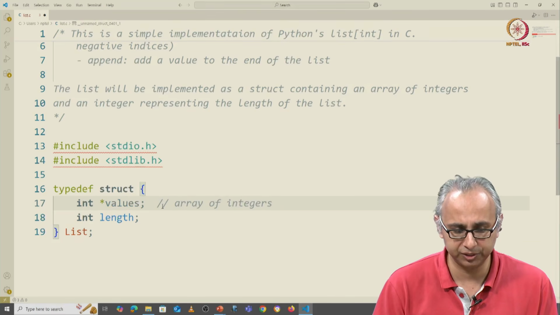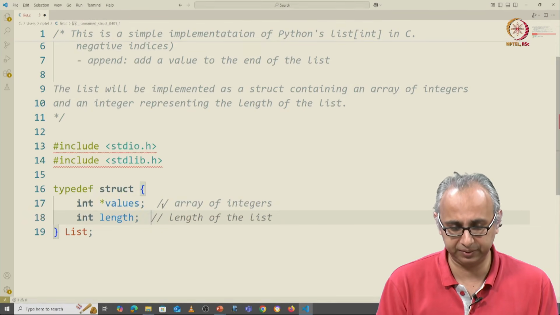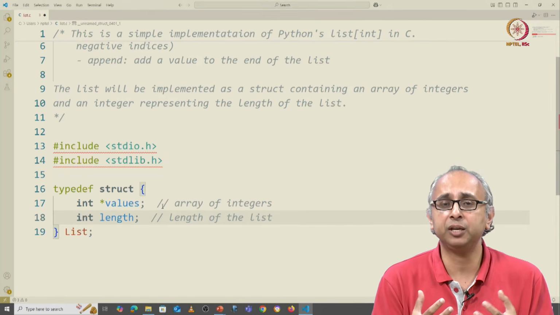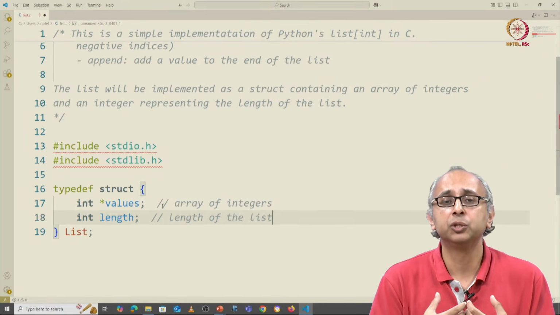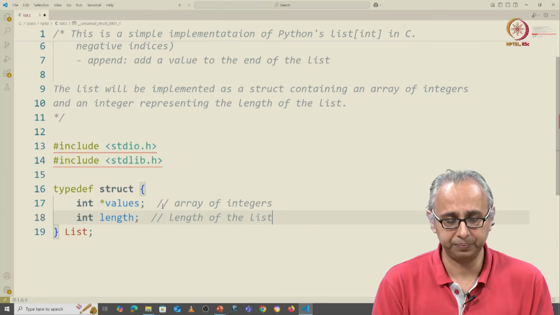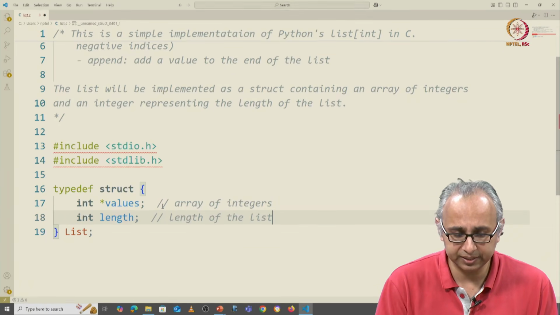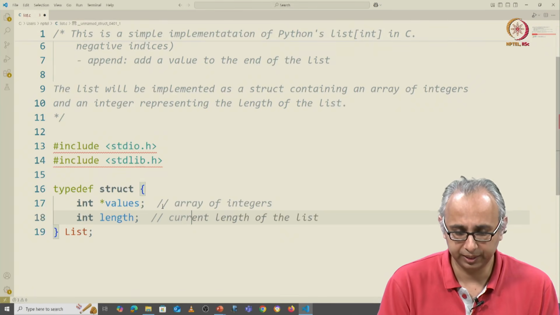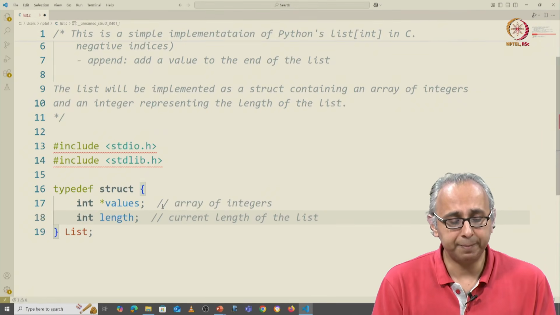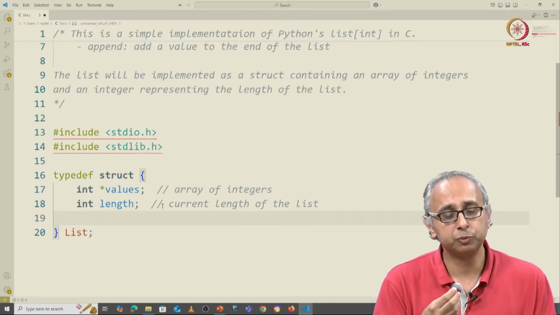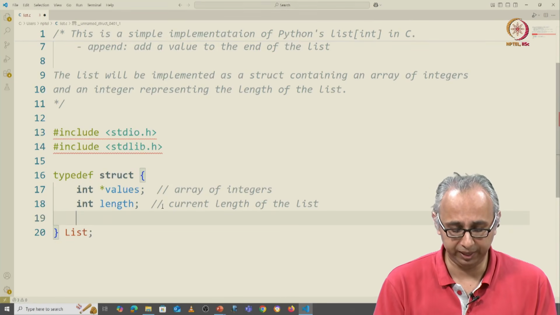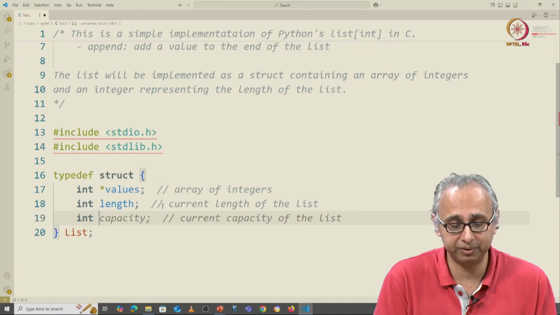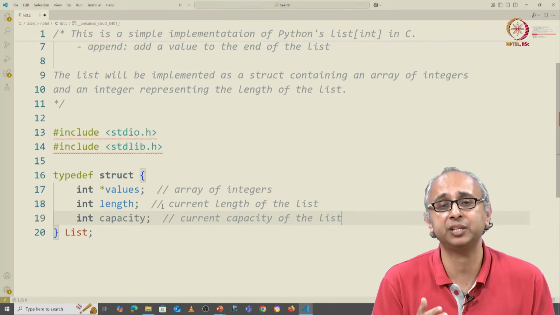This is an array of integers. This is the length of the list. Now, I don't see here an opportunity for this array to grow in size. So let us say this is the current length of the list, and I might need one more field to be able to grow this array. So let us call this the size or capacity. That's an even better name. This is the current capacity of the list.